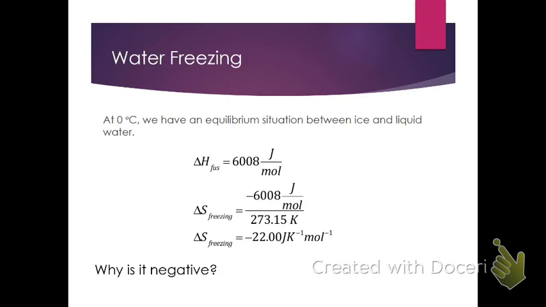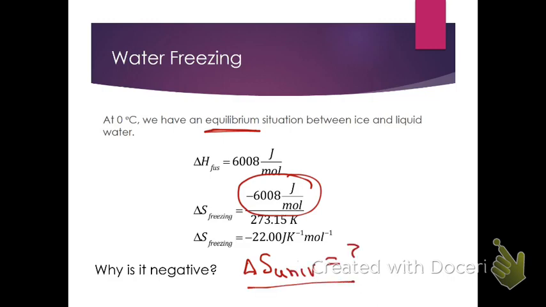The other thing that we have to be aware of is that this is not an isolated system because heat is released into the surroundings. So if we want to calculate delta S for the universe, we need to include the surroundings. But you should be aware of the fact that because this is an equilibrium situation, delta S for the universe is going to be equal to what? What did we say earlier?